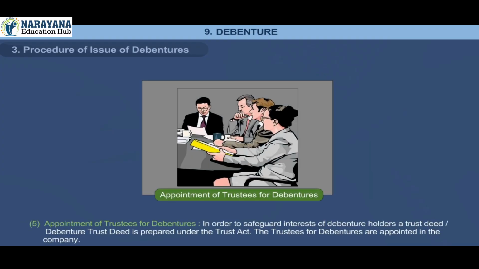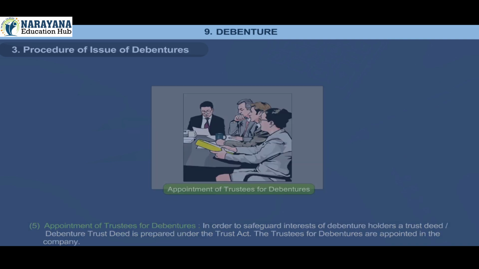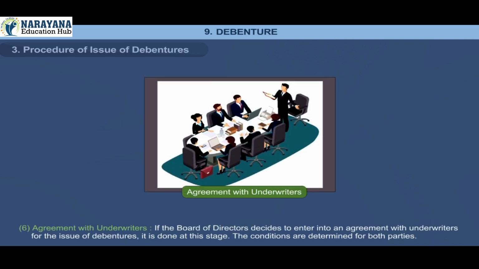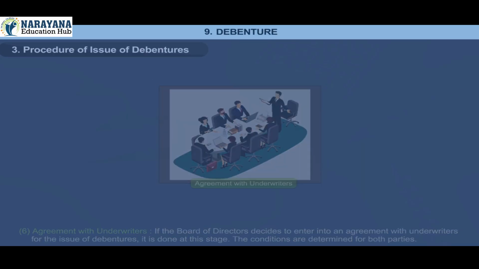5. Appointment of trustees for debentures. In order to safeguard the interest of debenture holders, a trust deed or debenture trust deed is prepared under the Trust Act. The trustees of debentures are appointed in the company. 6. Agreement with underwriters. If the Board of Directors decides to enter into an agreement with underwriters for the issue of debentures, it is done at this stage. The conditions are determined for both parties.